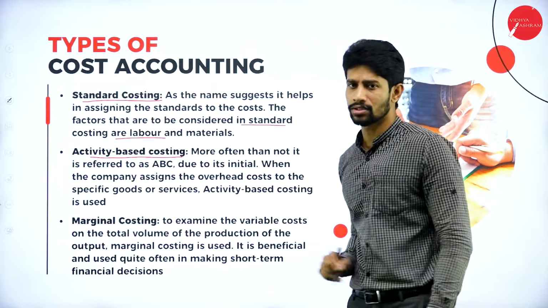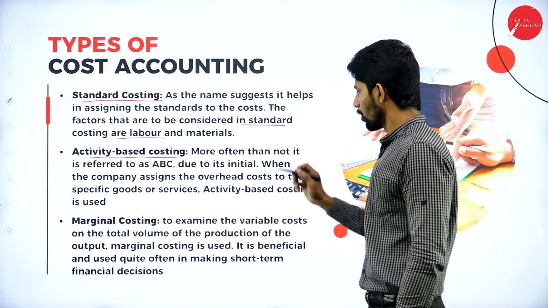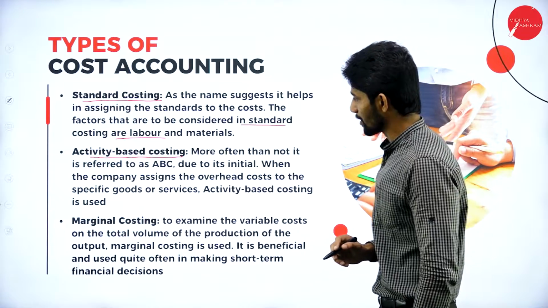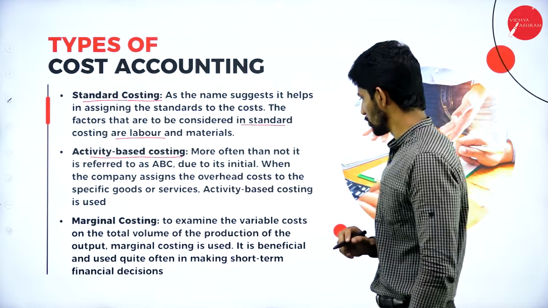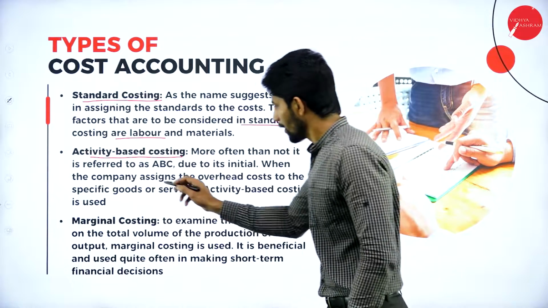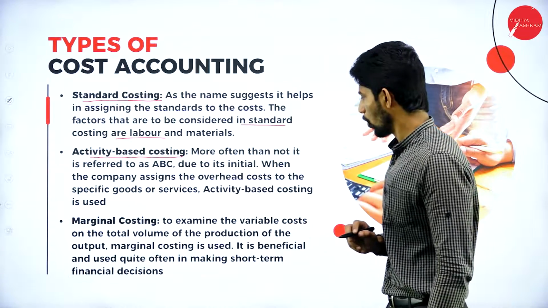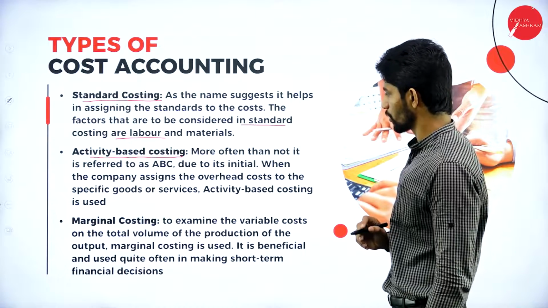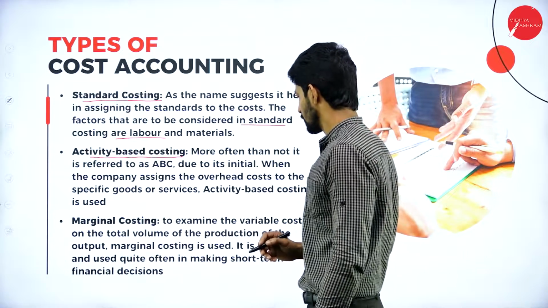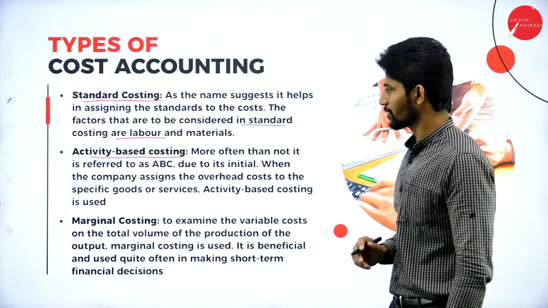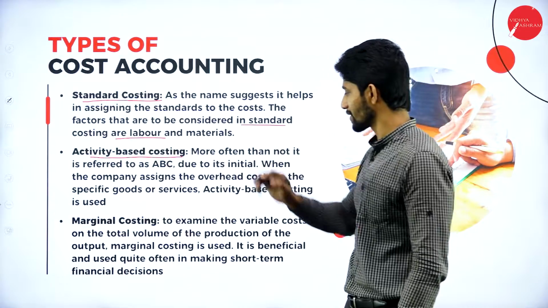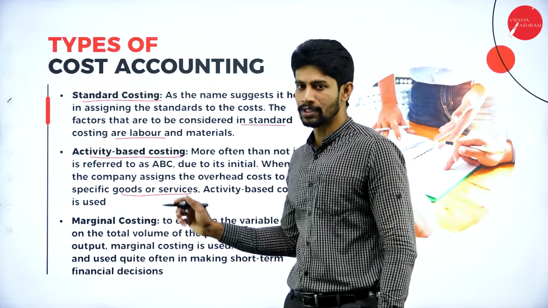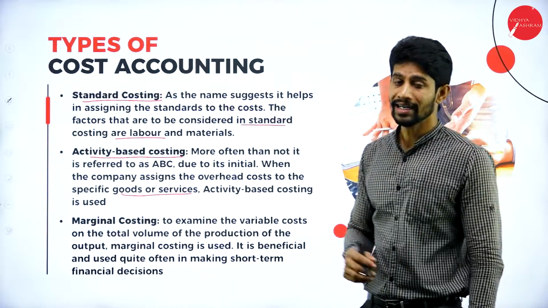Next one, activity based costing. Activity based costing is more often than not referred to as ABC due to its initials. When the company assigns the overhead cost to specific goods or services, activity based costing is used. So activity based costing is used when they are assigning the overhead cost to specific goods or services.